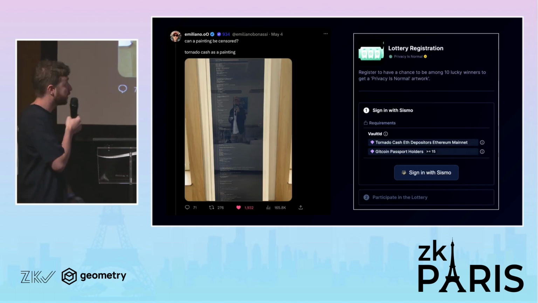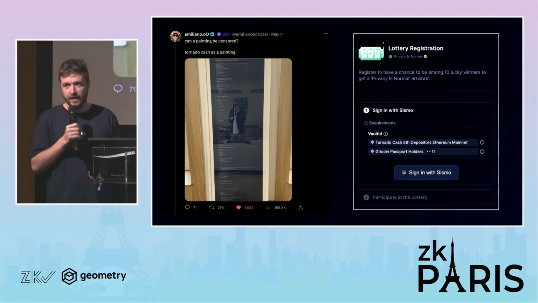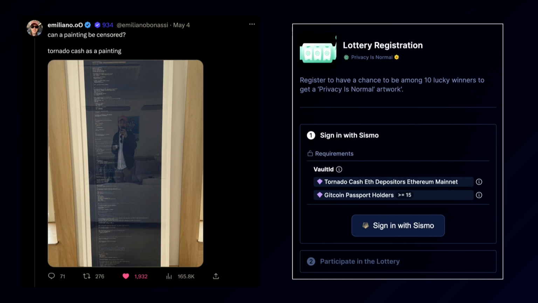For a bit of context, last year, when there was this Tornado Cash issue, we printed the Tornado Cash code in an artwork. It's a 2 meters high artwork. And 2 months ago, Emiliano came to our office, and a lot of people asked us to have a version of this artwork. So we printed it in 10 different versions, and we wanted to do a lottery to be able to win it.